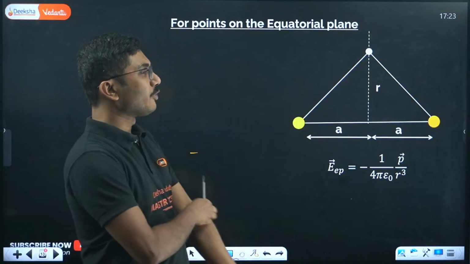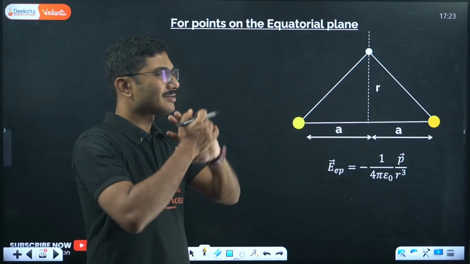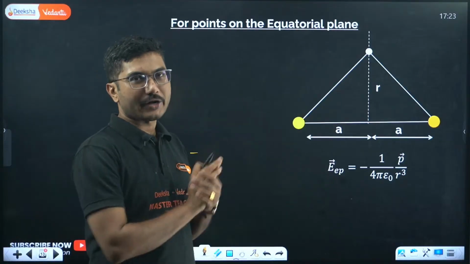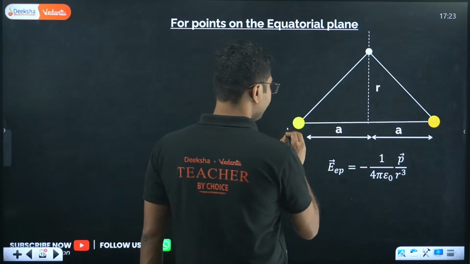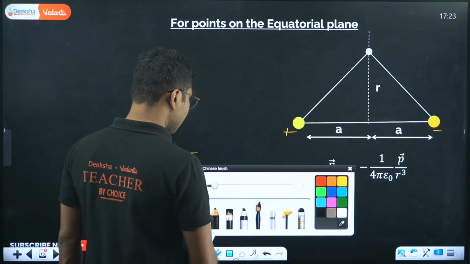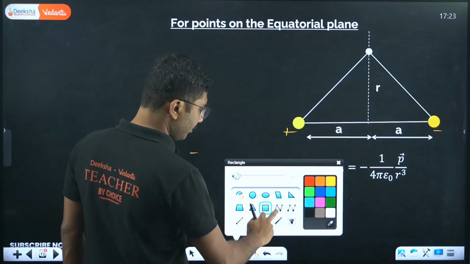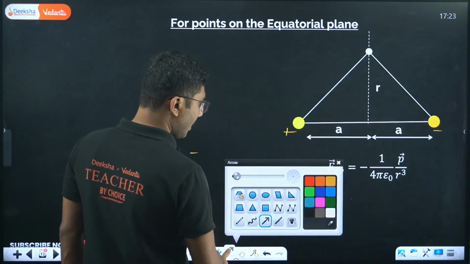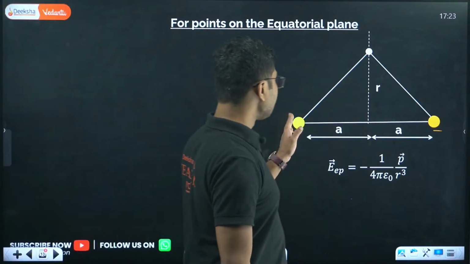Now when you try to find the electric field on the equatorial plane, the situation is slightly trickier than on the axial plane. Suppose this is our positive charge, this is our negative charge.